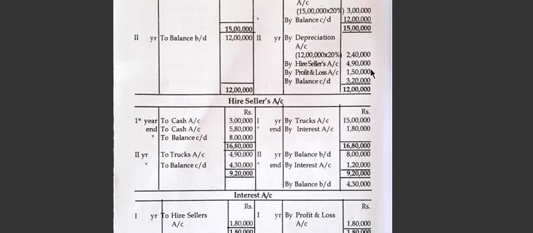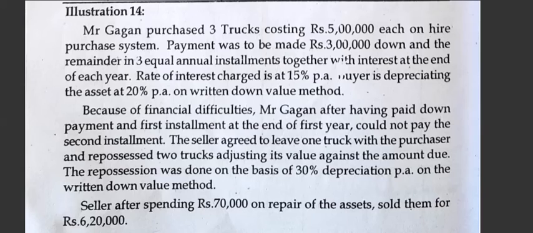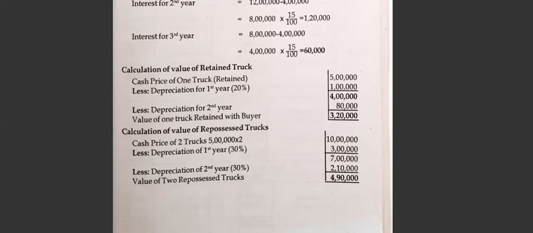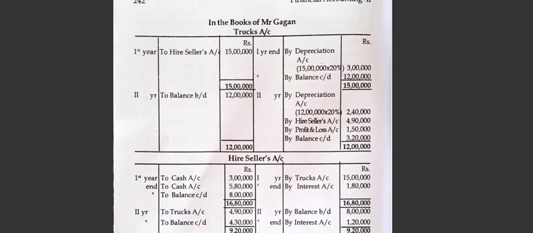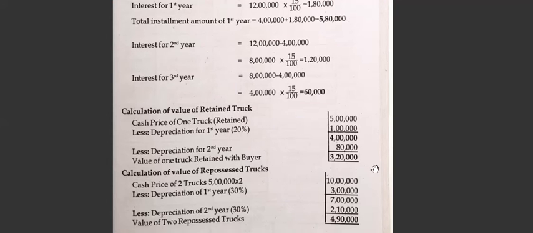4,90,000. Okay, now what is the balance? I mean, what is the value of the assets retained? You go to the problem and check. You will come to know. You go to the problem and check. Here, not in the problem, I mean the value of this thing. See, retained truck, that is balance carried down.